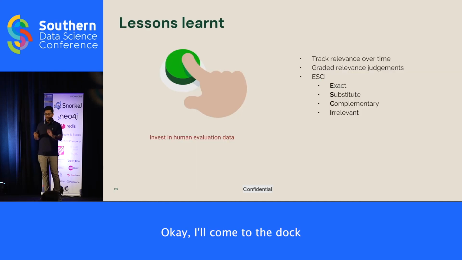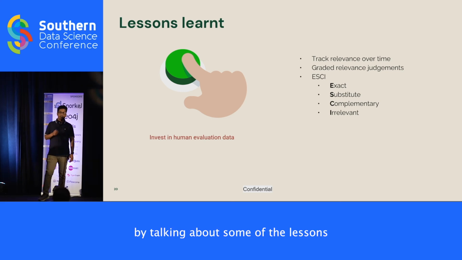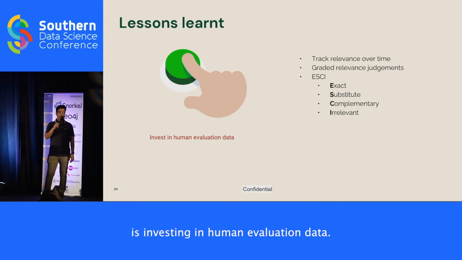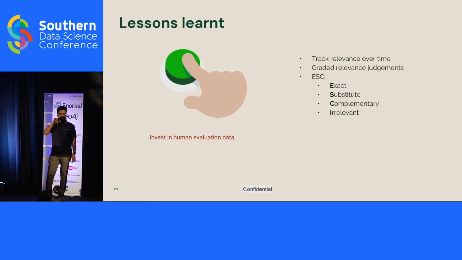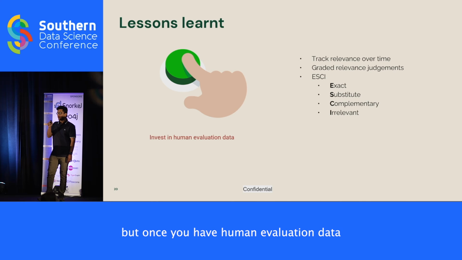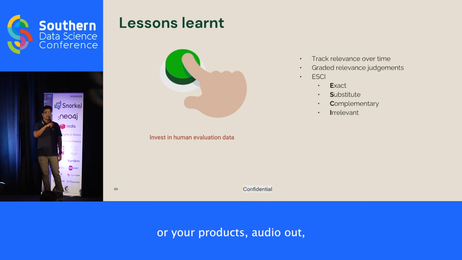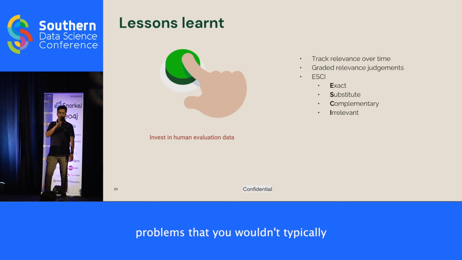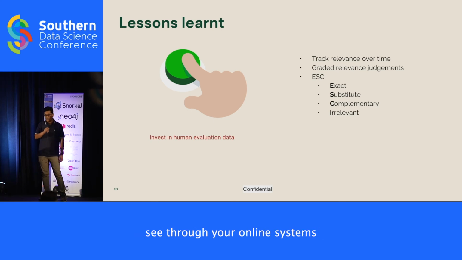I'll conclude the talk very quickly by talking about some of the lessons that we have learned along our journey. The first one is investing in human evaluation data. It will take some time to set up, but once you have human evaluation data over your products or your online signals or search results, it will have fantastic returns. You'll find out problems that you wouldn't typically see through your online signals.